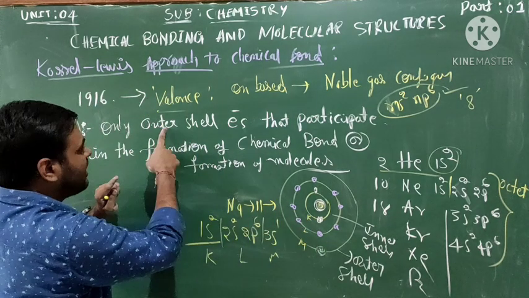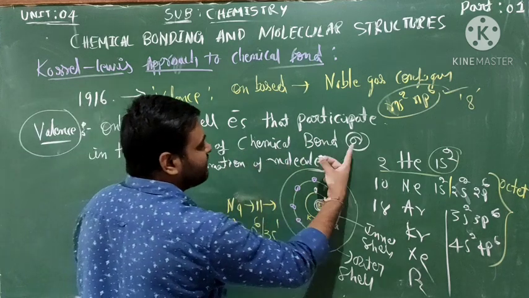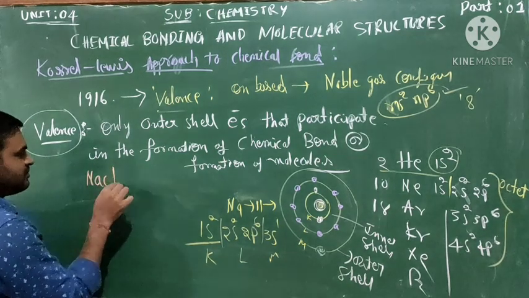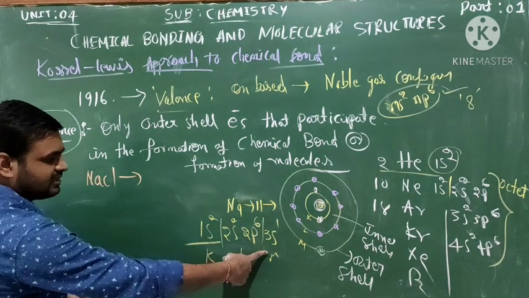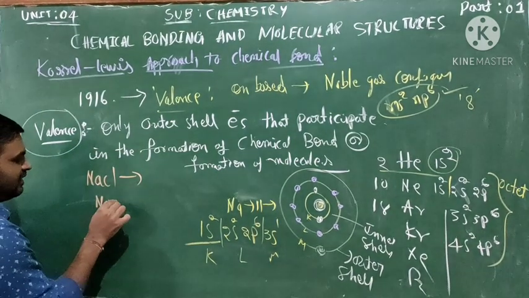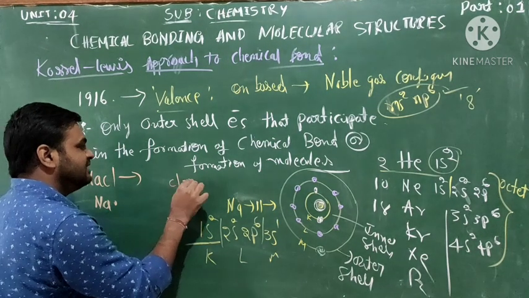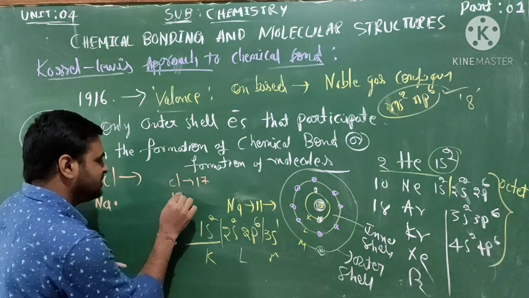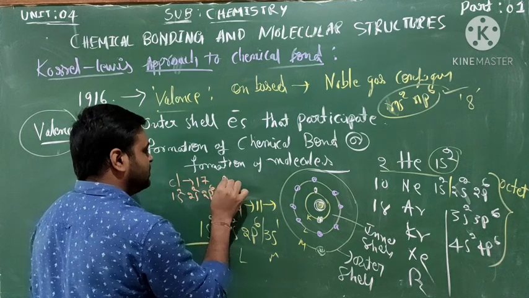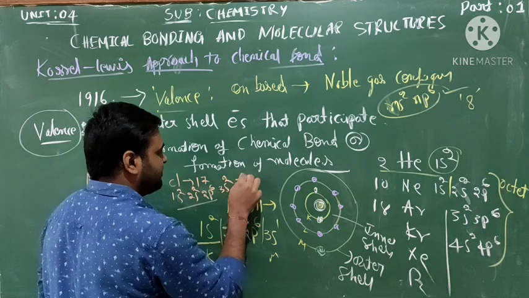Only outer shell electrons participate in the formation of a chemical bond. For example, take NaCl. Sodium has only 1 outer shell electron. Cl is 17, which means 1s2, 2s2, 2p6, 3s2, that is 10 and 12, and 3p5.